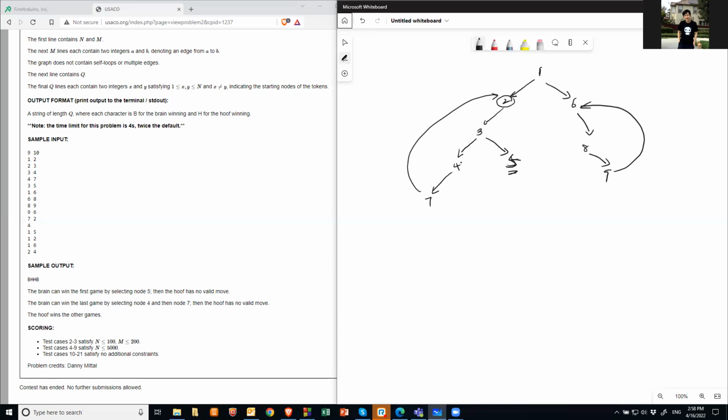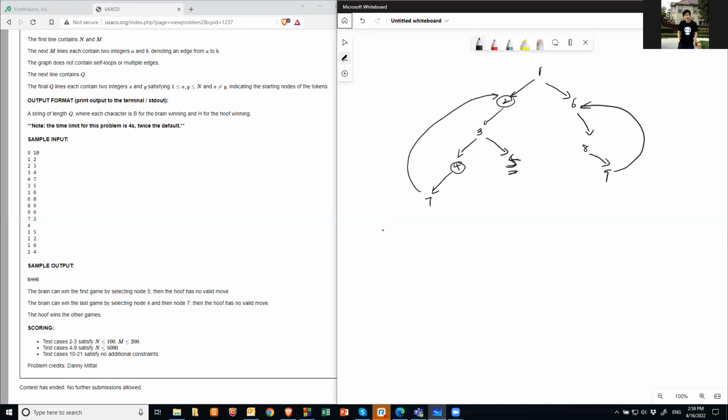The other case, 2 and 4, is interesting. If I pick 2 and 4, and Brain picks 2, then Hoof will go here. Then Brain can pick 2 again, and Hoof has no choice but to go here, and then it loses. If Brain picks this one, it goes here, then pick 1 again, and go. So even if you have a circle, if you have two tokens on a circle, then Brain will win, because one of them will eventually get stuck.